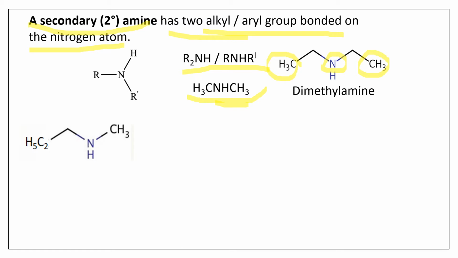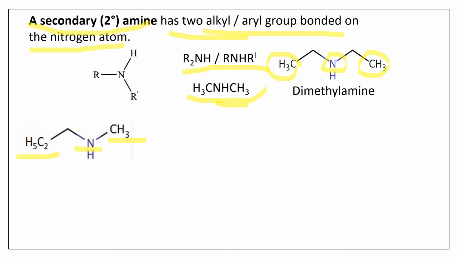Now you can question, do both the groups have to be same always? No, they need not be same. They can be mixed also. It is called a mixed amine. Here you can see another example. This nitrogen atom has one R group as methyl group and the other has ethyl group, right? Both are different alkyl groups.